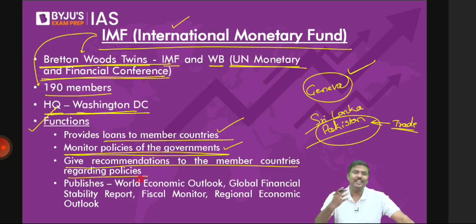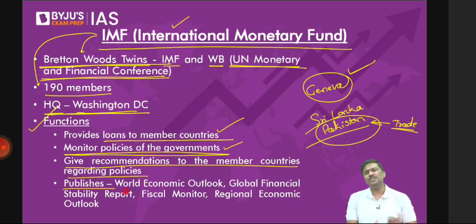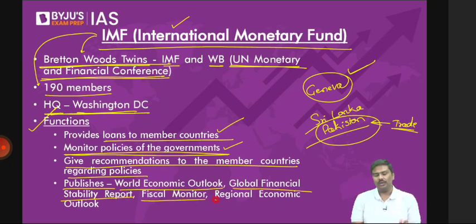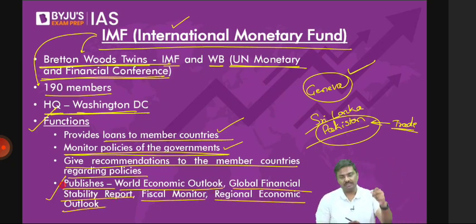Okay. Next one, it will also publish certain reports. Please learn the reports by heart, because IMF is there in the newspaper. But again, if you're writing next year or after 2 years, generally if it is important, it is there in the newspaper. UPSC will pick up those questions. World Economic Outlook, Global Financial Stability Report, Fiscal Monitor, Regional Economic Outlook. These are some of the reports published by the International Monetary Fund. Right, so these are certain important functions of IMF, the International Monetary Fund.